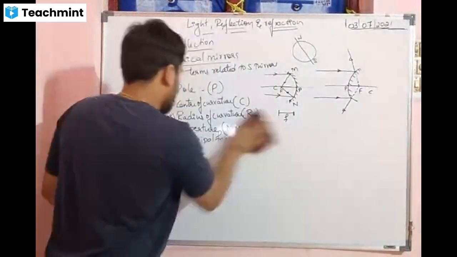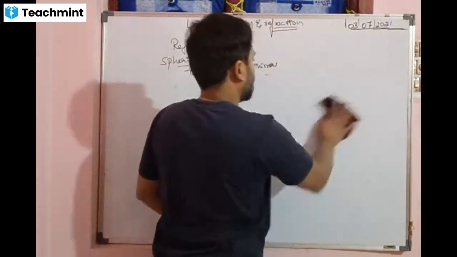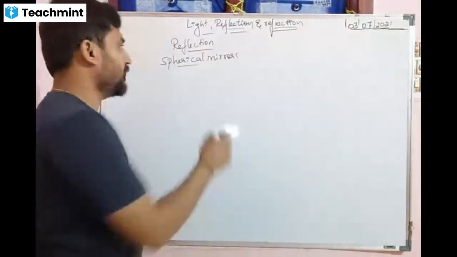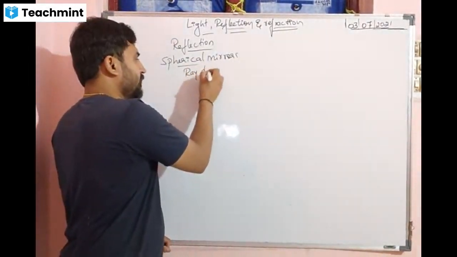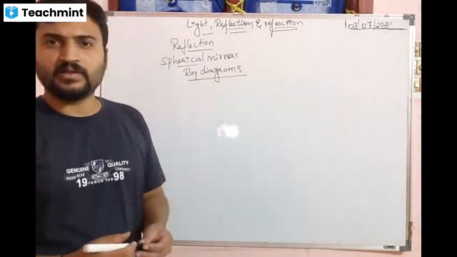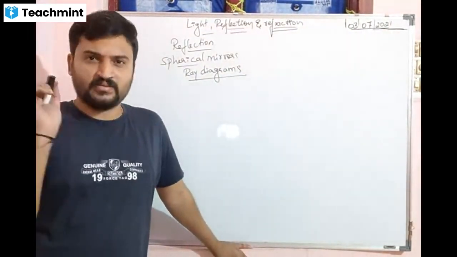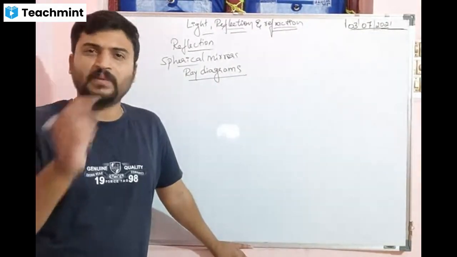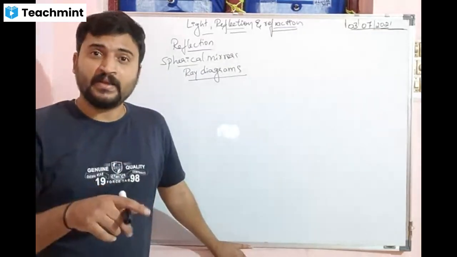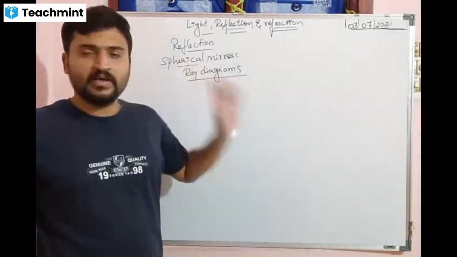Now, when we learned about the different types of spherical mirrors, we understood reflection and special terms. So now let us understand ray diagrams. What are ray diagrams? Ray diagrams are the pictorial form of the path of the light. As we cannot see light, we can interpret where light comes, hits, and where it goes. Everything we can say with the help of a ray diagram.